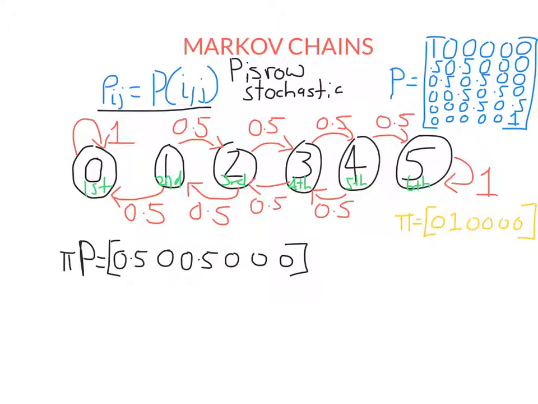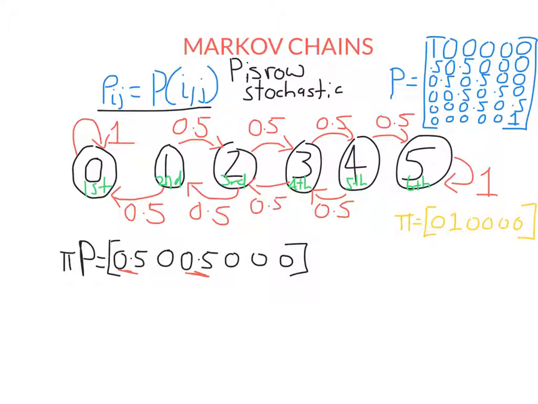So pi P tells us what we can pretty much figure out already. If I start with $1, after playing the game once, there's a 50% chance I will have $2 and a 50% chance I will have $0. You could figure that out very easily without a Markov chain.